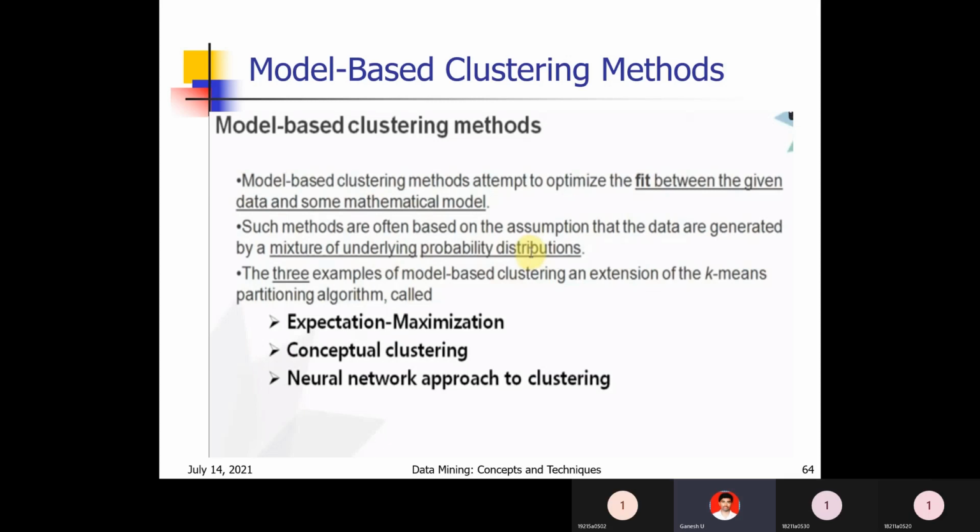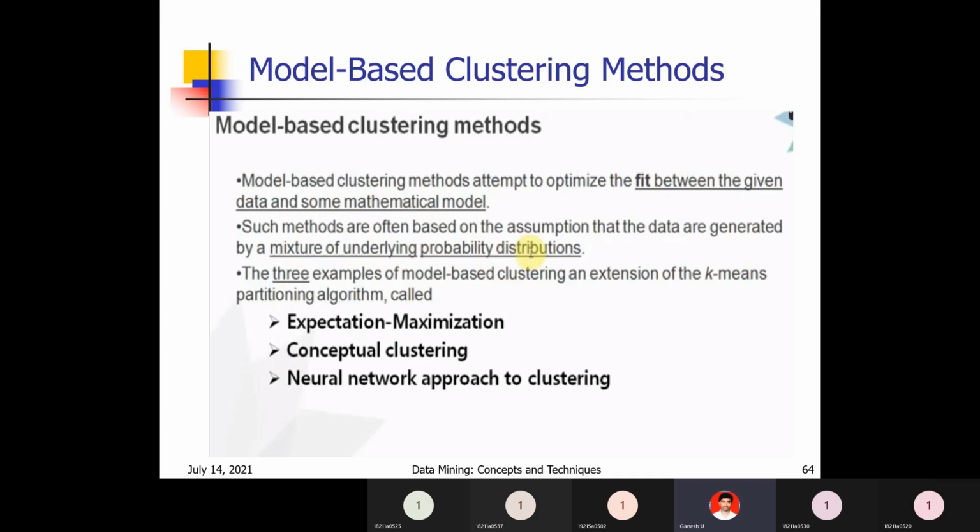That is conceptual clustering. Based on the description and characteristics of the data, which type of data it is, based on those concepts and that description, we will divide the data into different clusters. That is nothing but conceptual clustering.